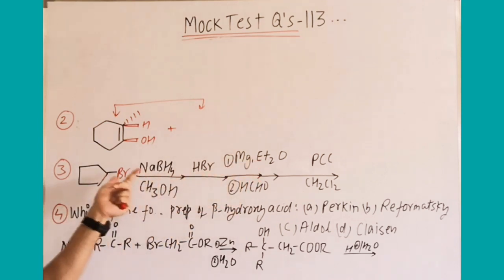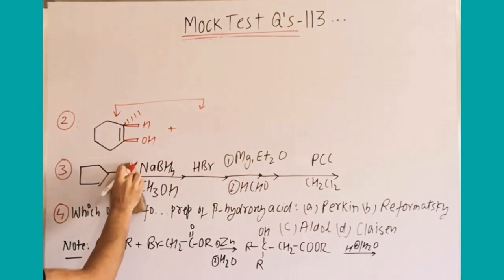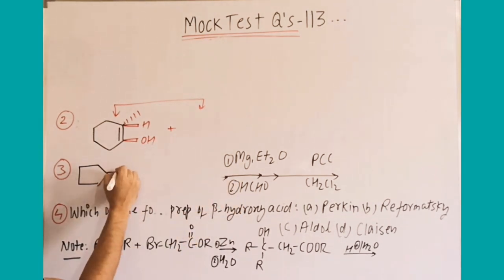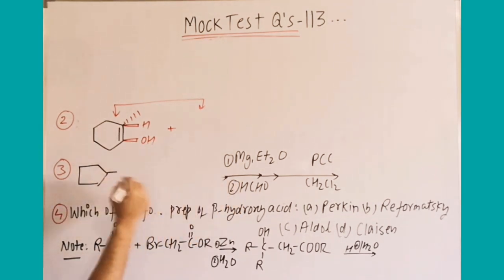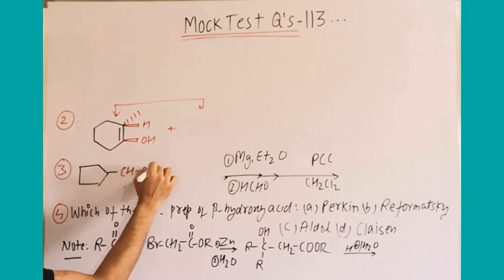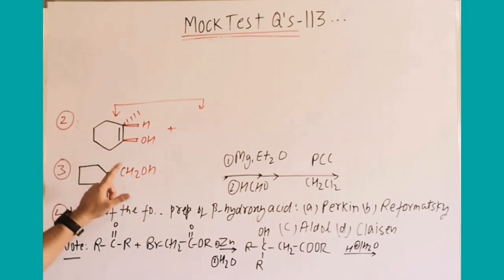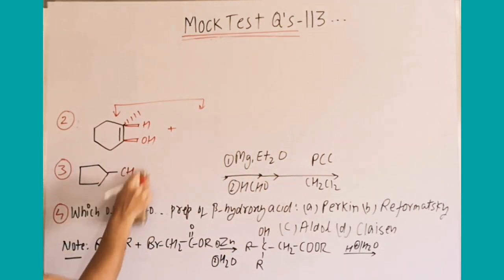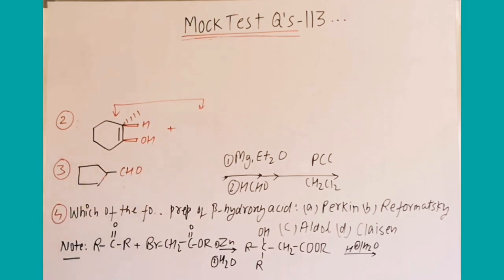Mg in ether forms Grignard reagent, and when Grignard reagent reacts with HCHO, this minus will attack here and it forms CH2OH. If you have any doubt, you can listen to it again, or maybe by this time you have quickly understood it also. After that, PCC converts the primary alcohol to aldehyde. So the final answer is this one.